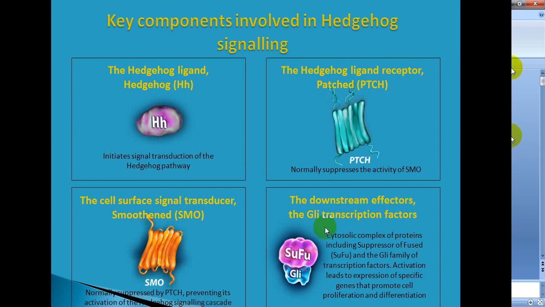Then there are certain other proteins, those are known as the downstream effectors and the GLI transcription factors. The cytosolic complex protein including suppressor of fused, that is SUFU, and GLI family of transcription factor activation lead to expression of specific genes that promotes cell proliferation and differentiation.